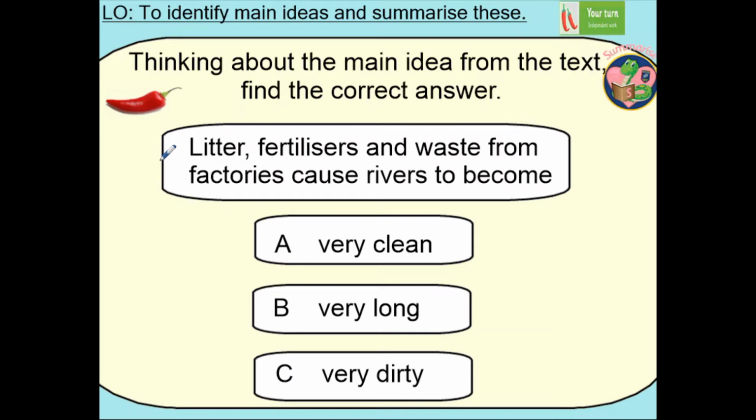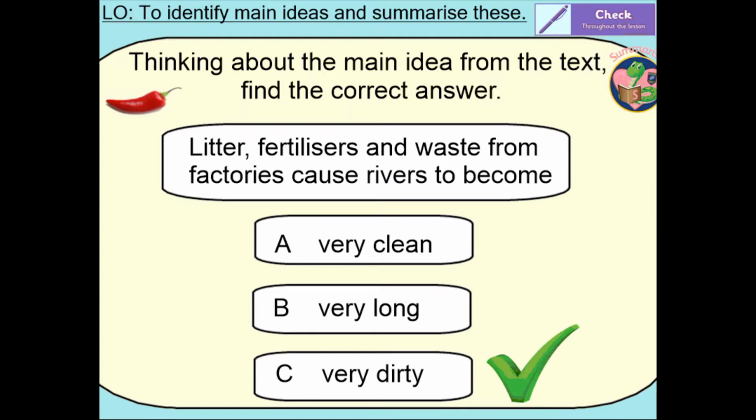Litter, fertilizers and waste from factories cause rivers to become, I wonder what the right answer is. Is it A, very clean? Is it B, very long? Or is it C, very dirty? So I'd like you to pause the video, have a go, and we'll check in a moment when you're ready. Let's check together. Yes, it was very dirty. It was C, because we found out that if something becomes polluted, it gets very dirty.